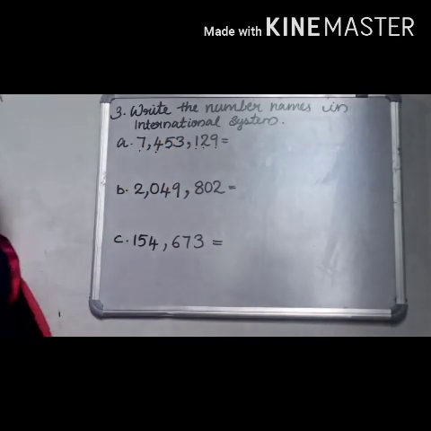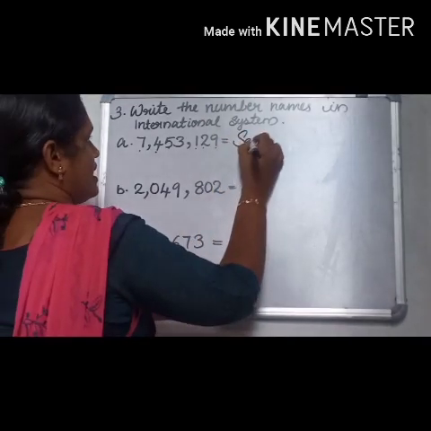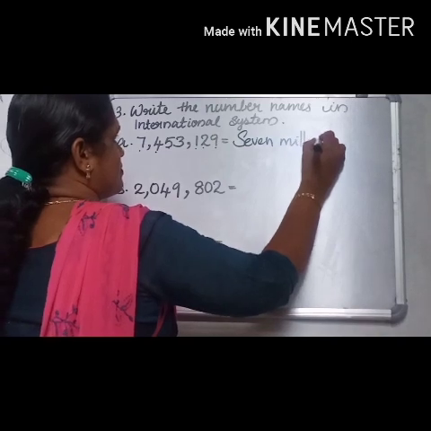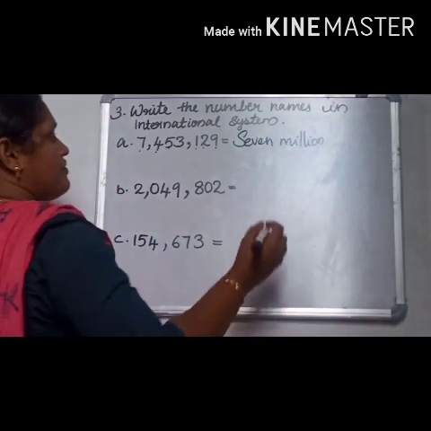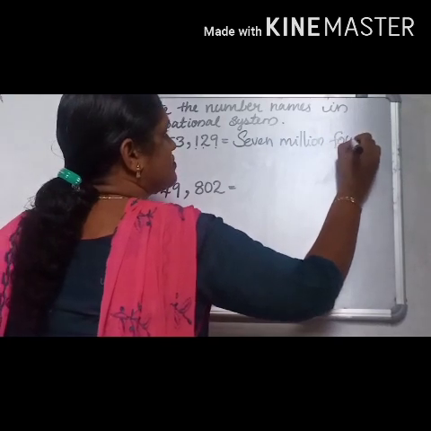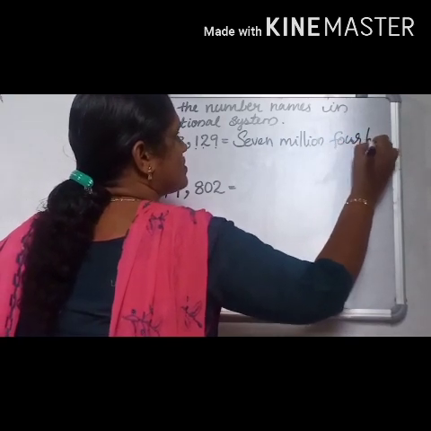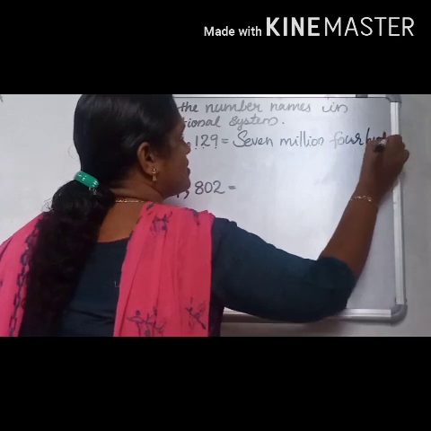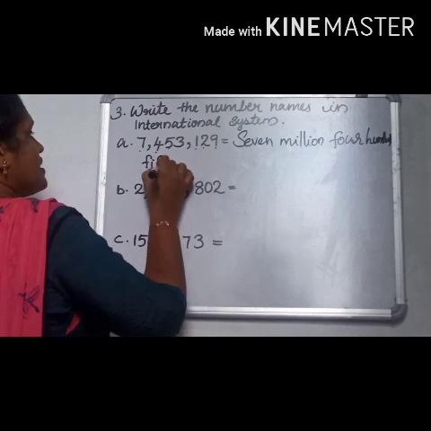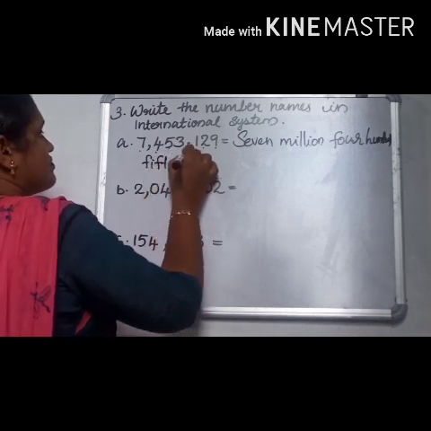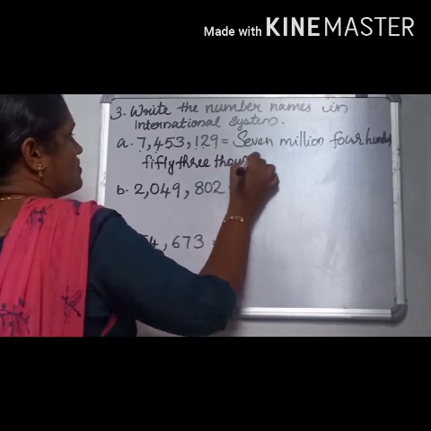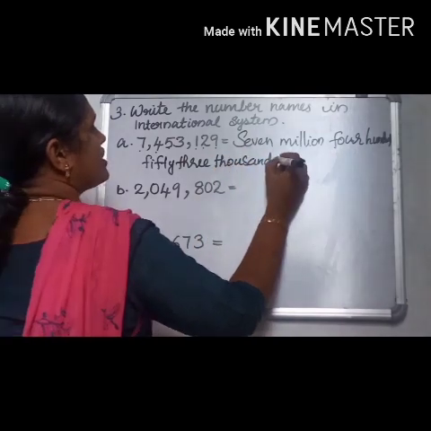So the number name of this is 7,000,000 453,000 53,000 129.